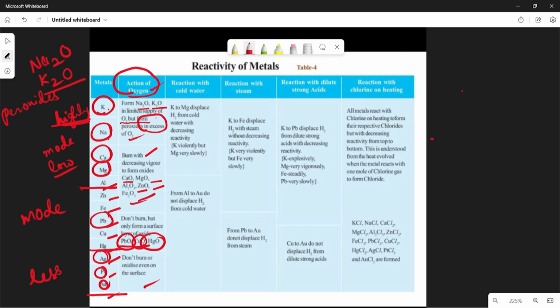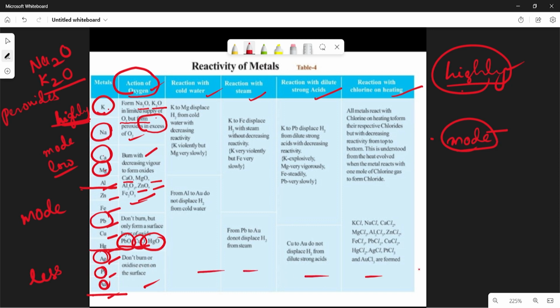See the reaction with cold water, reaction with steam, reaction with dilute strong acid, and reaction with chlorine on heating. You have to read the table given in your textbook and concentrate. Generally, highly reactive metals react with almost all elements, the moderately reactive metals show somewhat less reactive nature, and the less reactive metals may not react in any case.